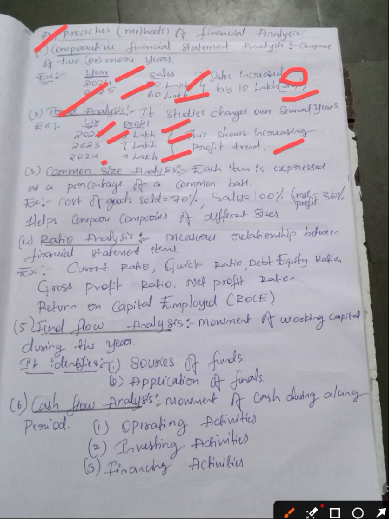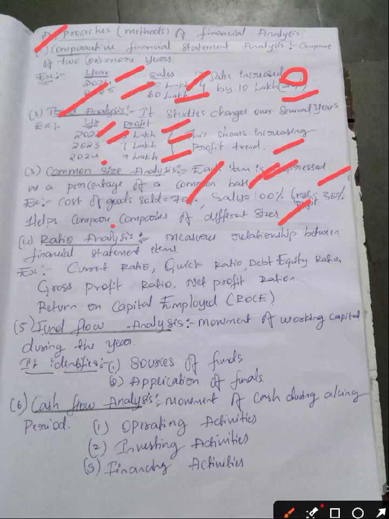Now, see the common size analysis. What is this common size analysis? Each item is expressed as a percentage of a common base. Example, cost of goods sold is 70%, sales is 100%, and gross profit is 30%. Obviously, sales is 100%, cost of goods sold 70%, 100% minus 70%, so gross profit is how much? 30%. Am I clear? It helps compare companies of different sizes.